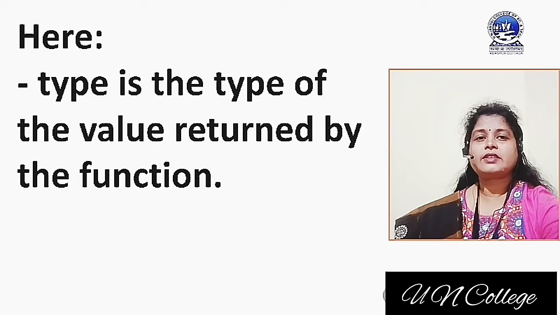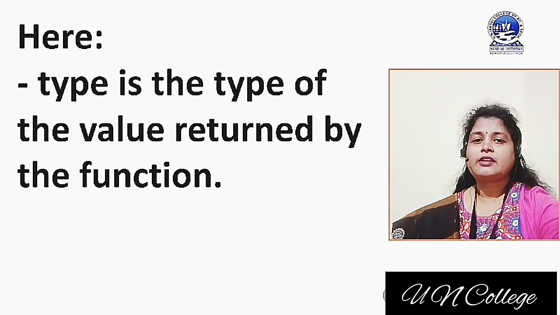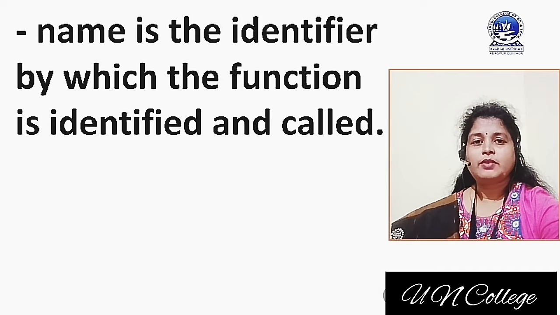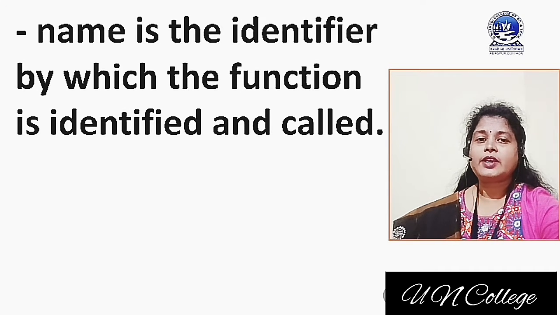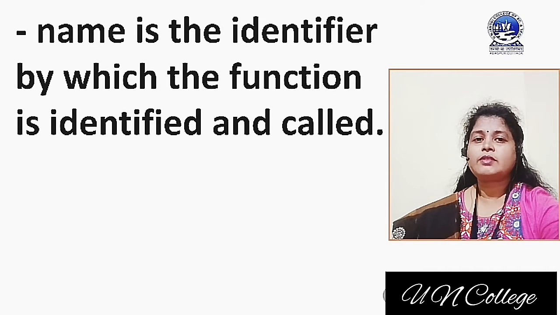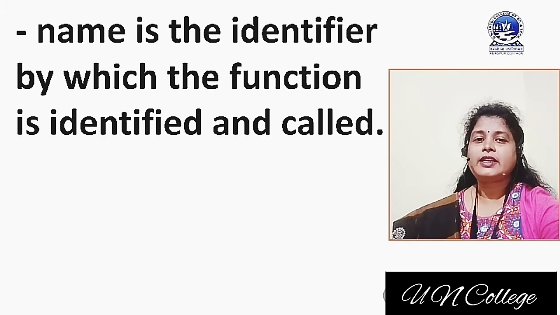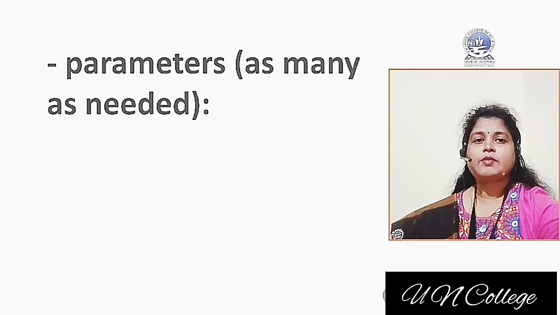Here the type is the type of the value returned by the function. Name is the identifier by using which we can identify the function, just like a variable. If you want to take a variable, then you have to use the name of the variable so that you can identify the variable. Similarly, a function can be identified by using the name of the function.